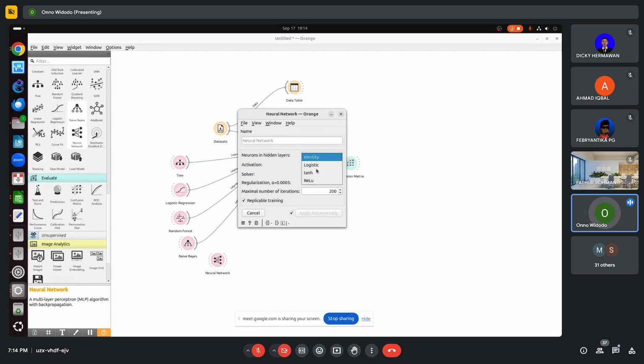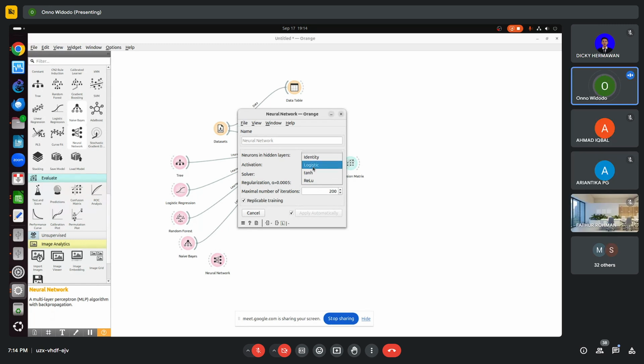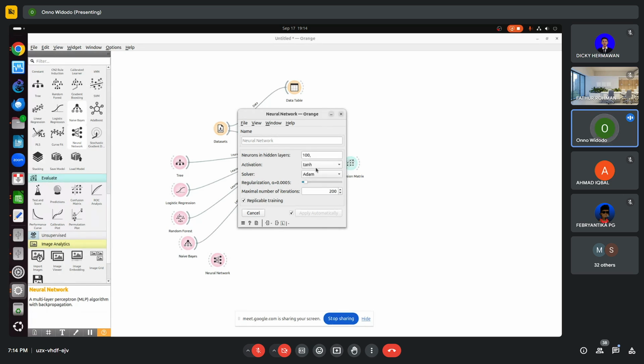You can play around with this. Either you can use identity, logistic, hyperbolic tangent, ReLU, whatever. Because this is classification, I will use either logistic or this.